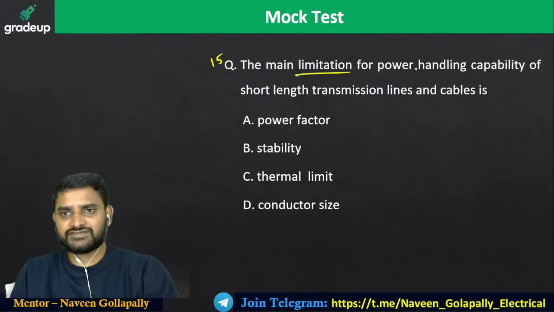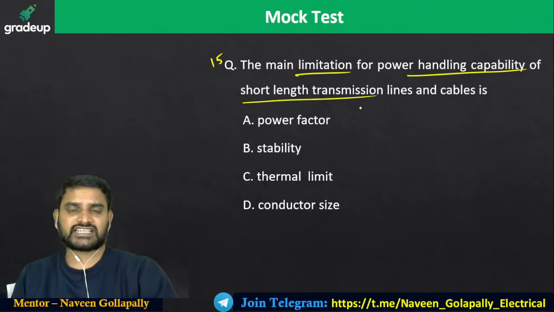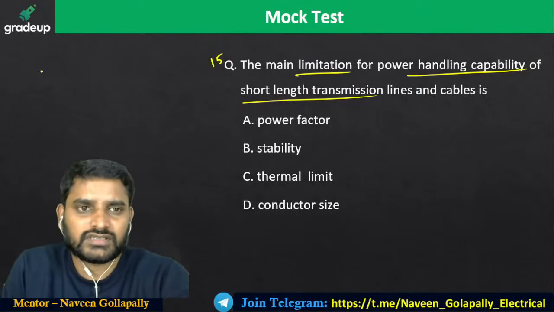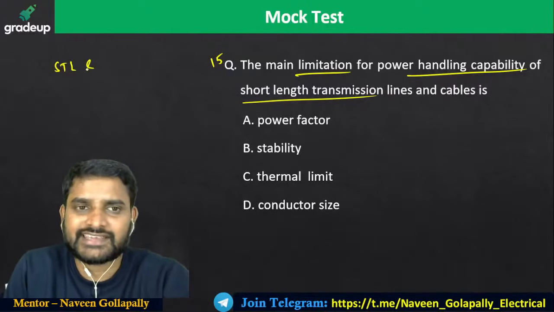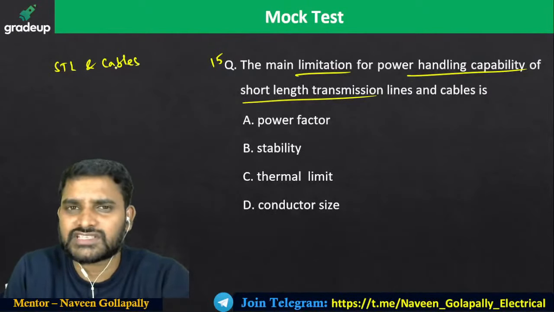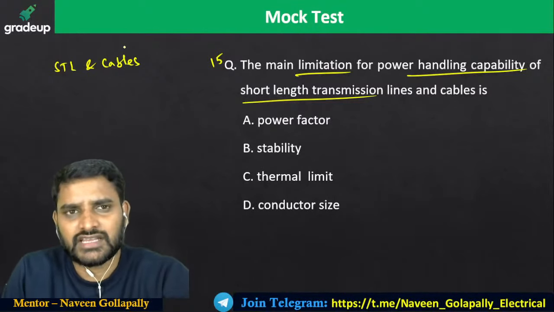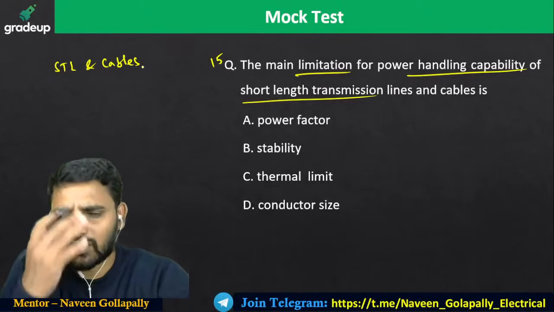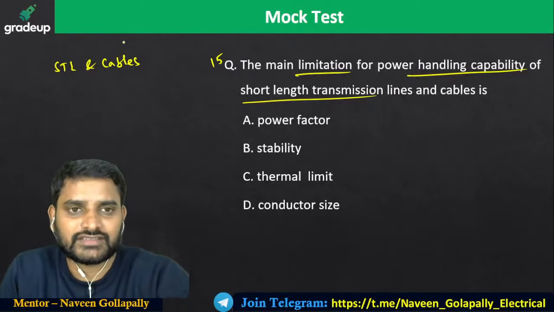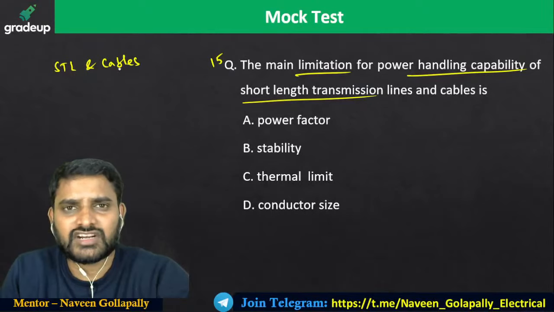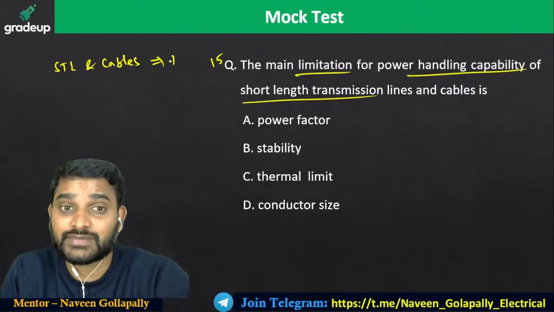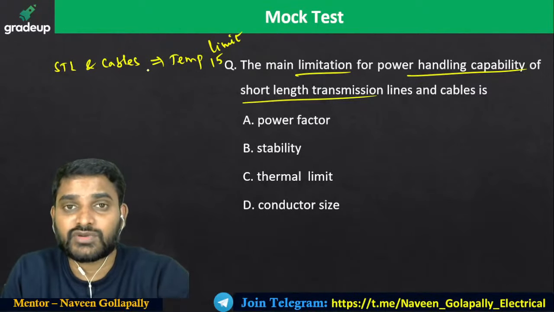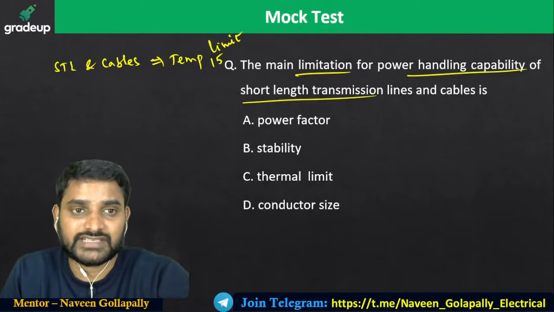The main limitation for the power handling capability of a short length transmission line: the lengths of the transmission lines are very small. Short transmission lines and cables; we are not going to place cables for long lines. It's also a short distance, not more than even 60 or 80 kilometers. So short transmission line cables will be limited by temperature; the thermal limit is going to influence the power transfer capabilities.